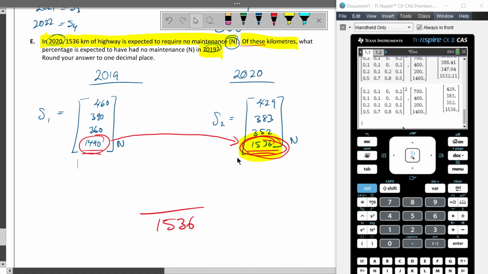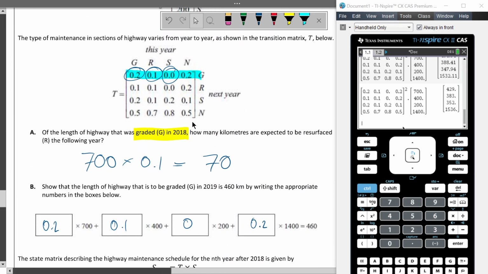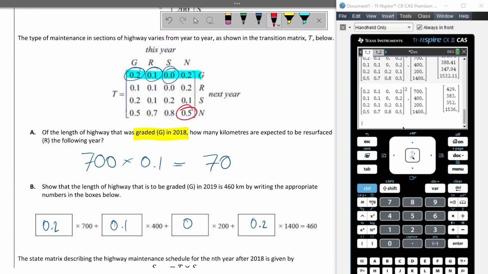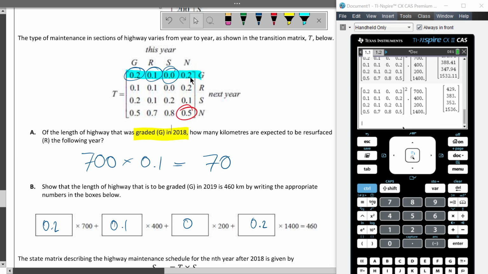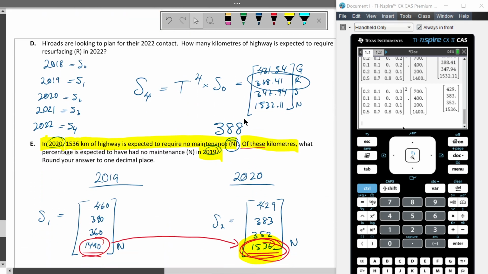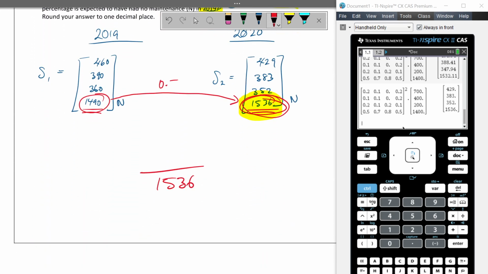Well, we know by going all the way up here that N to N is 0.5. So that means 50% who had no maintenance this year will have no maintenance next year. So we want to take 50% of these. We want to go 0.5 times by 1490. That's what we want to do. And when we do that, we get 0.485, which is the same as 48.5%.